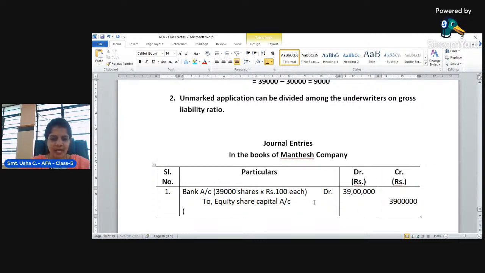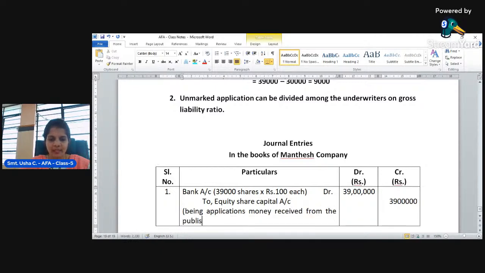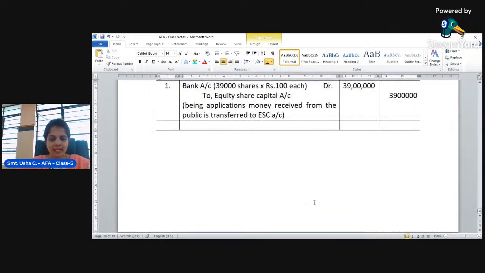We can give a narration for this. What narration can we give? Being applications money received from the public is transferred to equity share capital account. Okay, next, second entry.